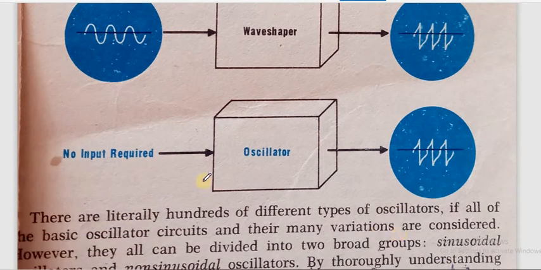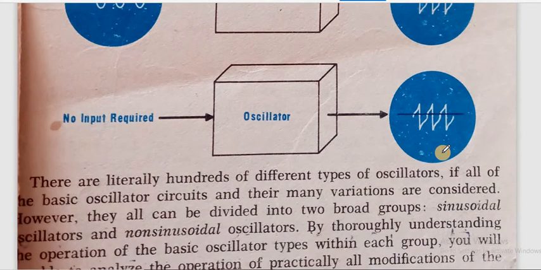So for an oscillator, no input, still we are getting output. So this is basically what an oscillator means. Now there are hundreds and hundreds of types of oscillators, and if all basic oscillator circuits are considered, there are many variations, different types of variation.